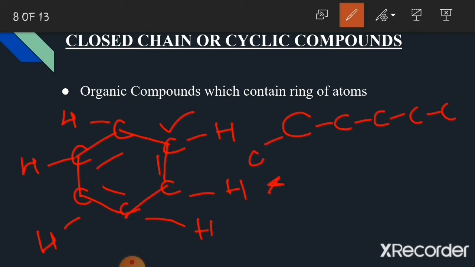Now these are the 2 terminal carbon atoms. When these 2 terminal carbon atoms are connected, they connect to each other in a ring structure like this. Here you may count the number of carbon atoms: 1, 2, 3, 4, 5 and 6. Now since in this structure the terminal carbon atoms are connected to each other, suppose this is one terminal carbon atom, this is another terminal carbon atom. Now since these 2 terminal carbon atoms are connected to each other in this structure, therefore this organic compound is classified as a closed chain or cyclic compound.